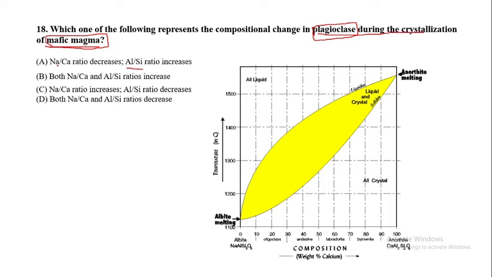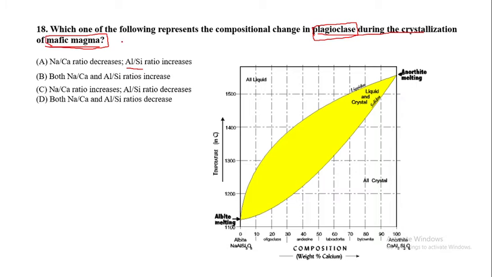First is sodium or calcium ratio decreases, whereas aluminum or silicon ratio increases. Option B, both sodium or calcium and aluminum and silicon ratio increase. Option C, sodium or calcium ratio increases, but aluminum or silicon ratio decreases. And option D is both sodium or calcium and aluminum or silica ratio decrease. These are the four options.